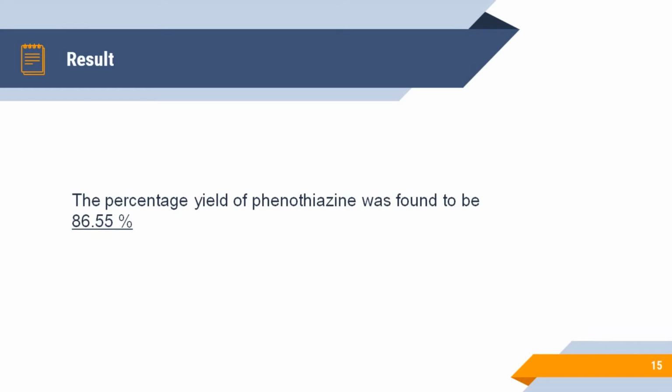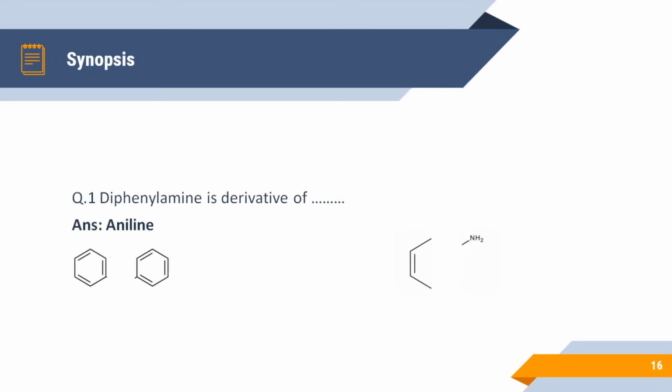Now let us see some of the questions for synopsis. So first question is, diphenylamine is a derivative of. So as we have already seen in structure and we have discussed in theory, it is a derivative of aniline. Again you can see the structure of diphenylamine as well as aniline. So from the structure of aniline, it is clear that diphenylamine is a derivative of aniline.